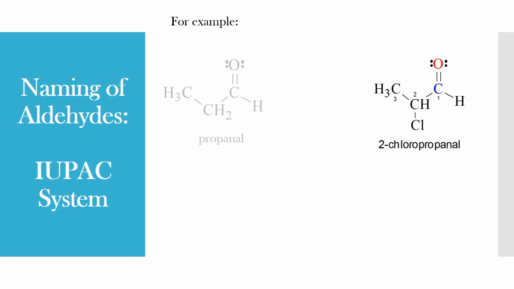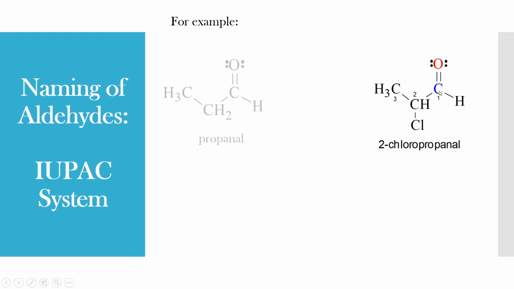Till now, we have not mentioned any number before the name of the aldehydes. But here, in this example, we have mentioned a number. That is, this is 2-chloropropanal. Let us see how it comes. Since the aldehyde is always at one end, we always give the number 1 to the aldehyde carbon.